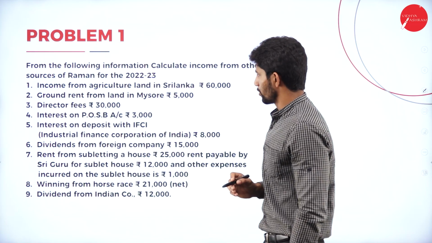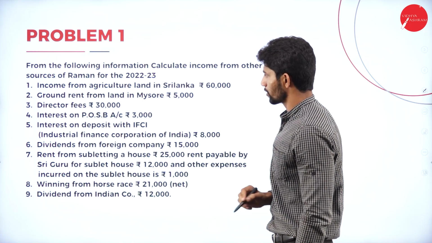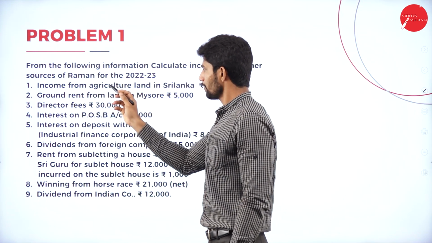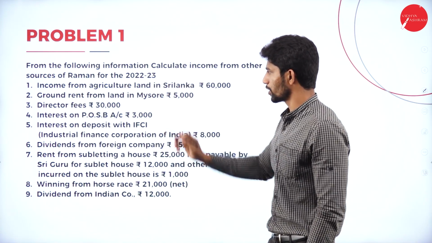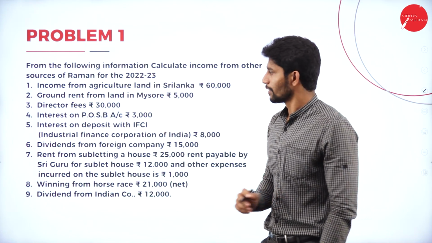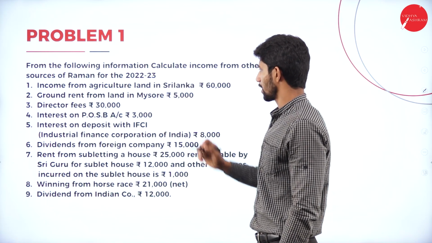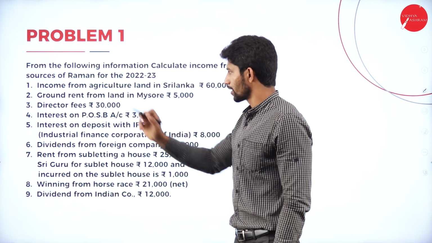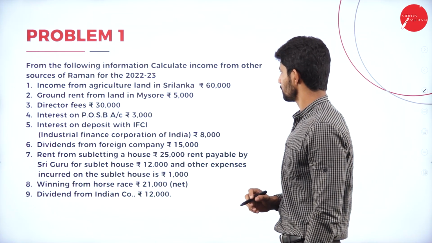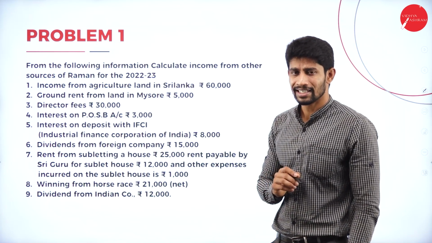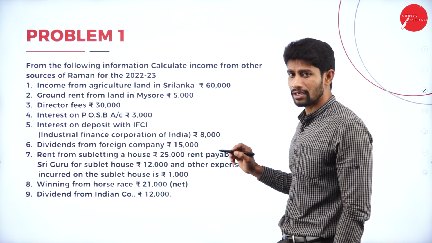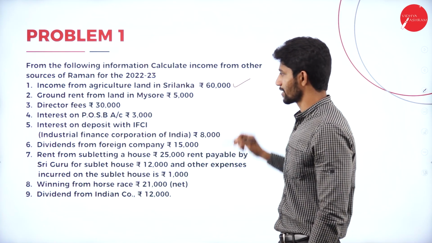From the following information, calculate income from other sources of Raman for the year 2022-23. The first item: income from agriculture land in Sri Lanka, rupees 60,000. Whether it is taxable or not? Yes, it is taxable.